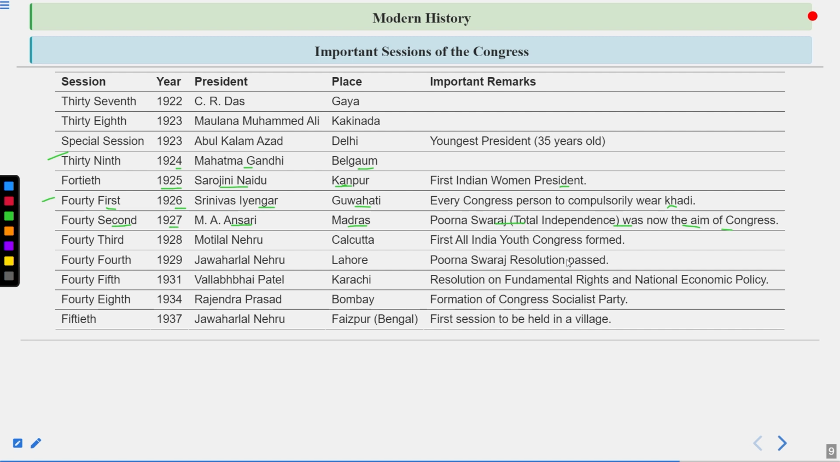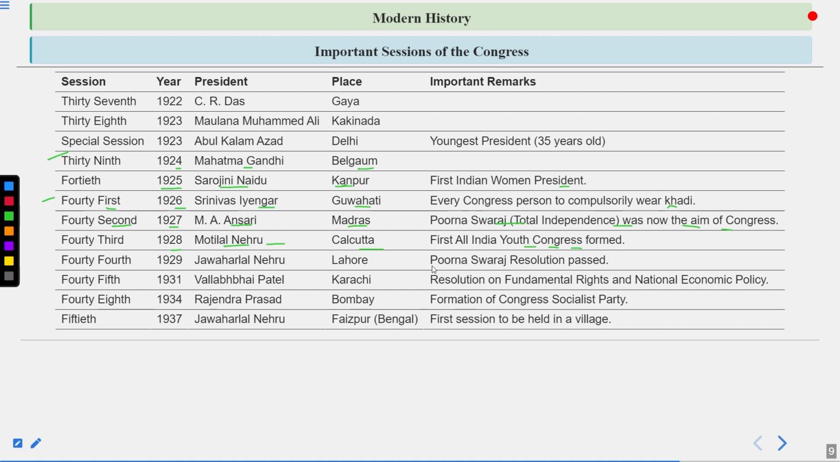So now in this session, the Madras session in 1927, total independence or Purn Swaraj became one of the goals of Congress. So do remember that. Then in 1928, the Motilal Nehru Calcutta session was held. First All India Youth Congress formed.